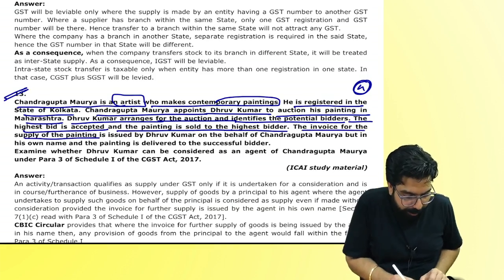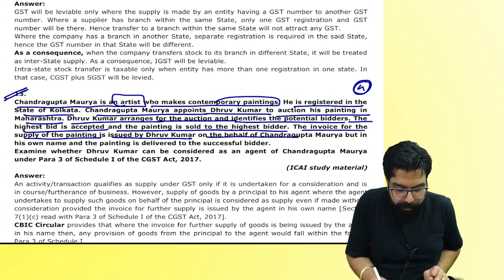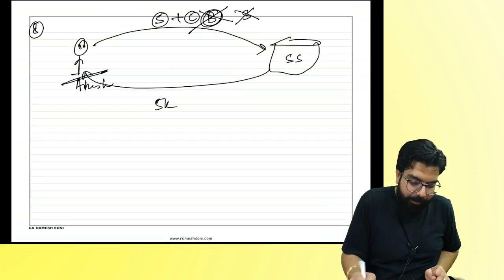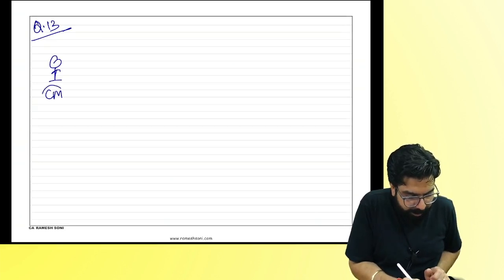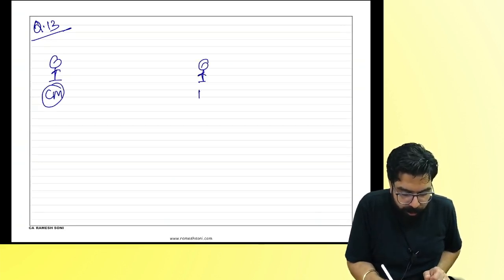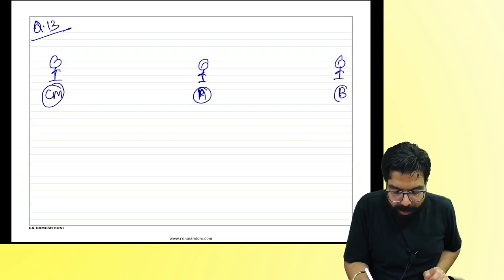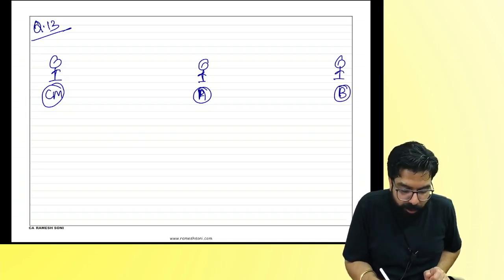The invoice for the supply is issued by Dhruv on behalf of whom? Chandragupta. People, question number 13. This is Chandragupta Maurya, painter. This is the person who is doing the auctioneer. And this is the person who is the buyer. People, over here, who issues the invoice?